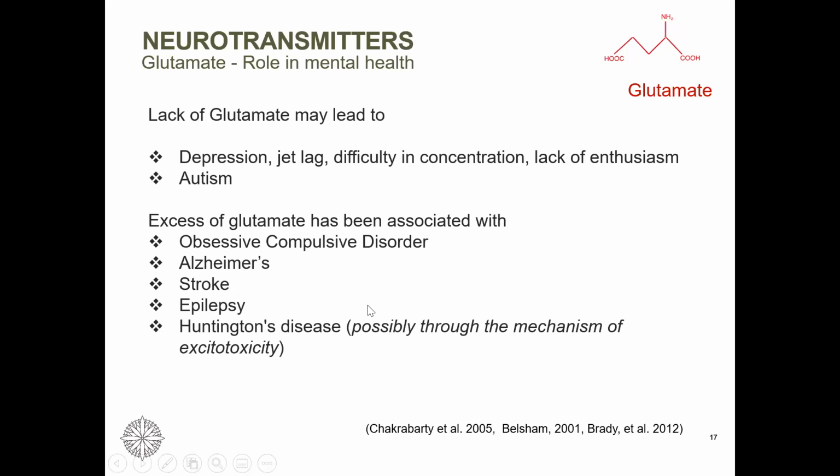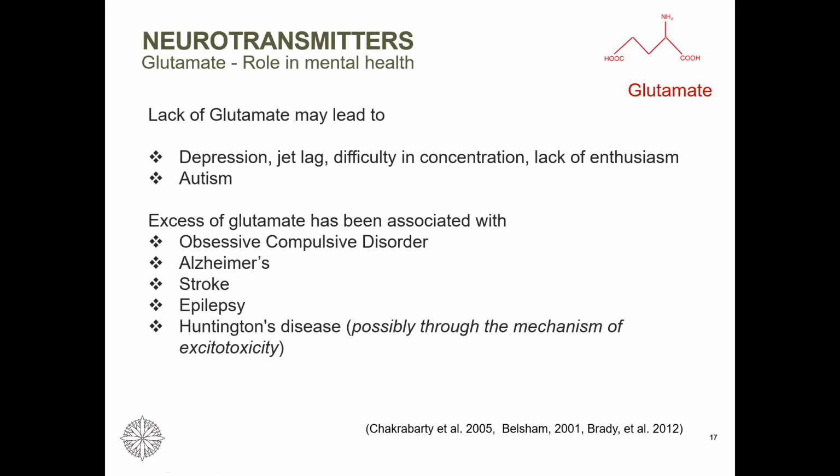And in stroke, you can imagine that there is a blood clot that has reached the brain, which is interfering with the functioning. Again, the neurons that are supposed to manufacture glutamate are damaged. So that's another reason. In epilepsy, there is deficiency of one of the enzymes that is able to take care of excess glutamate.